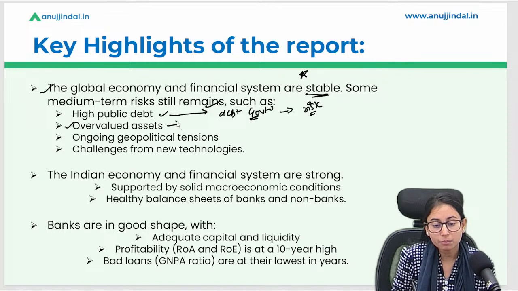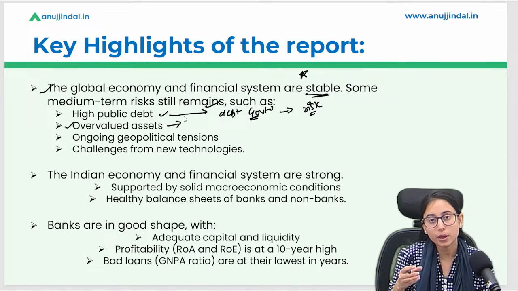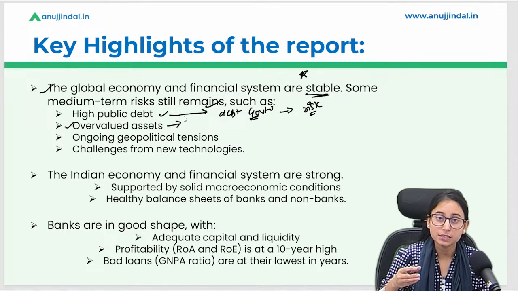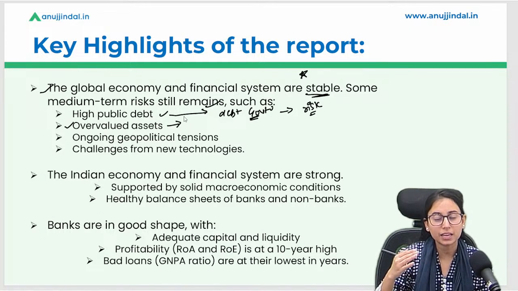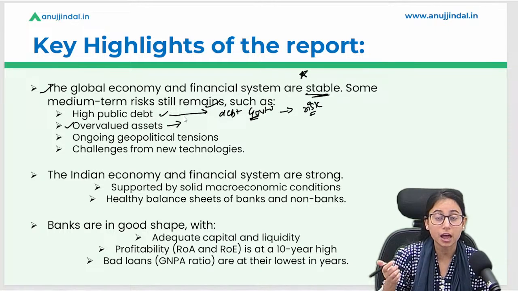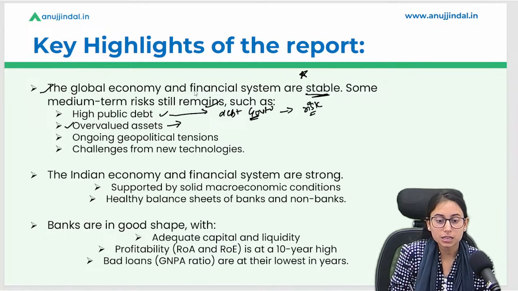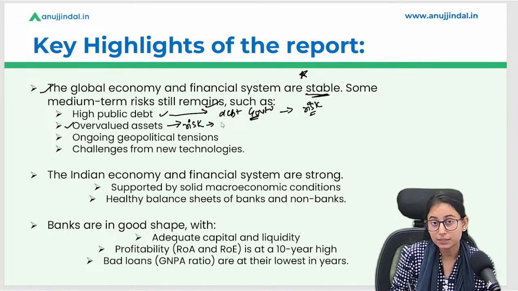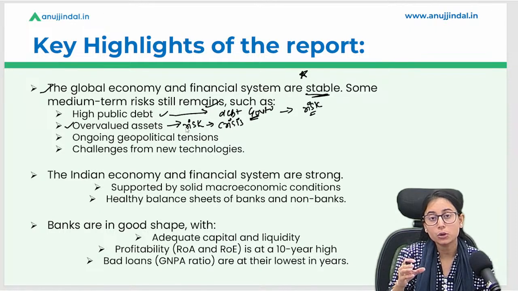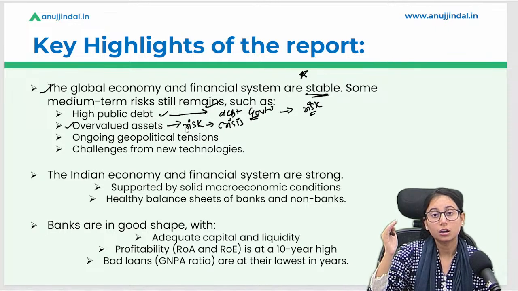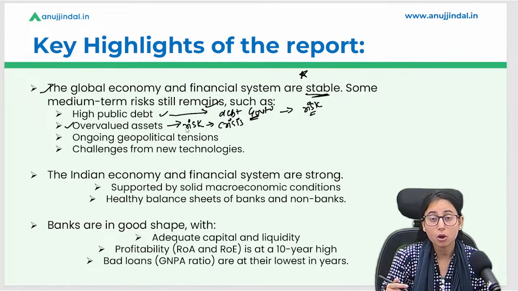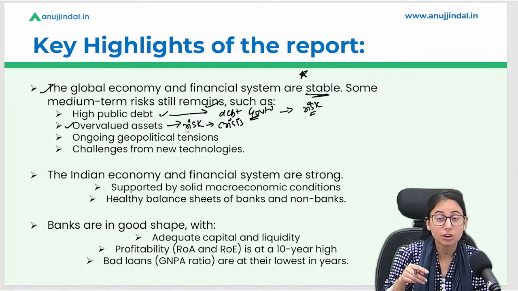Now, what do we mean by overvalued assets? Overvalued assets are assets whose prices are being artificially increased, and they are not showing their fundamental or original value. This causes a risk, because at the time of a financial crisis, these overvalued assets will give a shock to the economy, as their prices will fall rapidly.